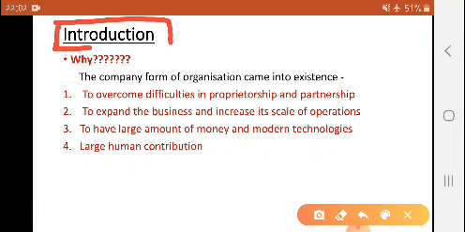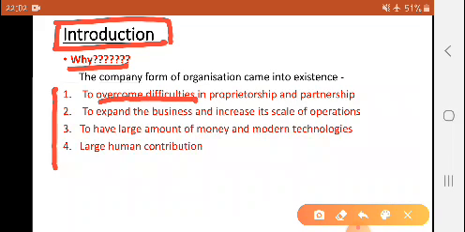What is meant by a company? Or why is the company form of organization there? The major reasons are given here. First is to overcome the difficulties, which are the difficulties faced in proprietorship or partnership.